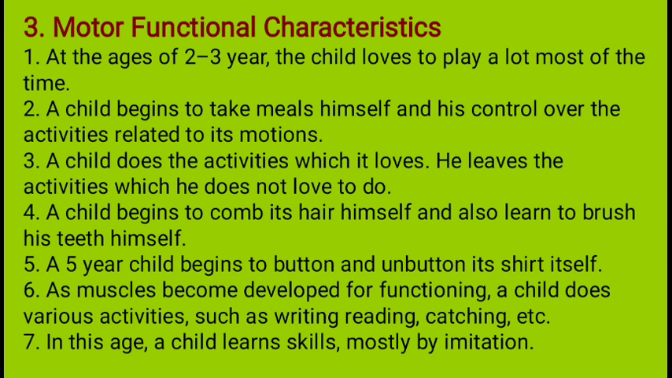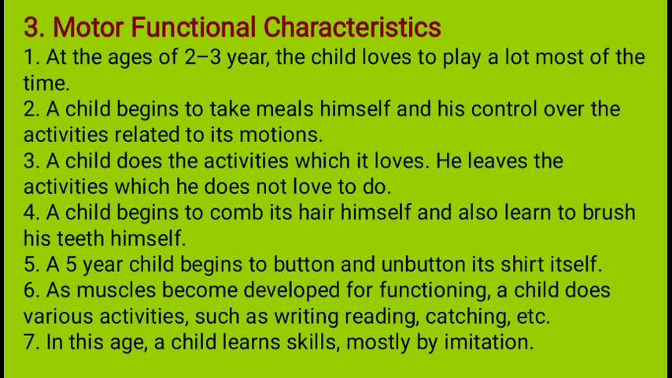A child begins to comb its hair himself, and also learns to brush his teeth himself, because they like to eat more and more paste. That's why they like to brush, comb their hair, and do all these activities. A 5-year-old child begins to button and unbutton its shirt itself. The muscles become developed for functioning. A child does various activities such as writing, reading, catching, etc. during this age. Just as in the physical activity, here it is also given.